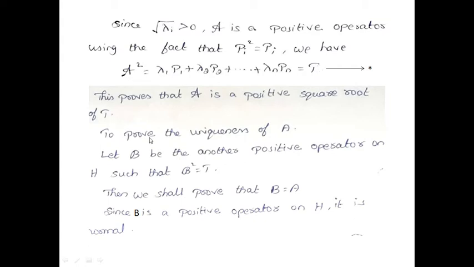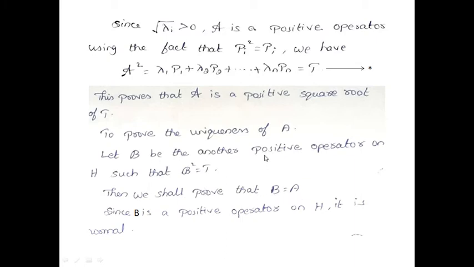Now, the second part: you need to prove the uniqueness. Our question is to find the unique positive operator A such that A square is equal to T. We found that A is a positive square root, and one more step is needed to prove uniqueness. So take B as another positive operator such that B square is equal to T, and prove that A is equal to B. That's the uniqueness.